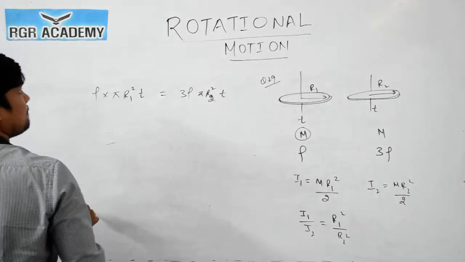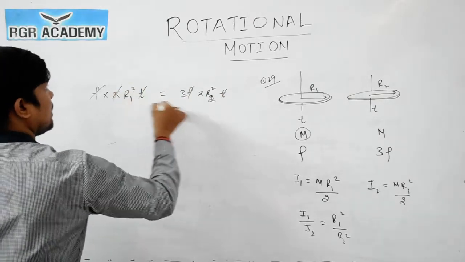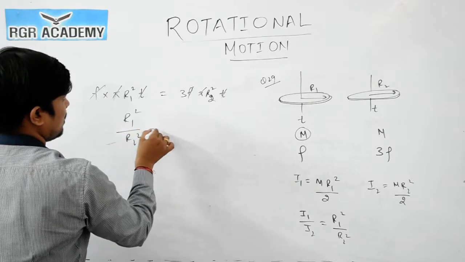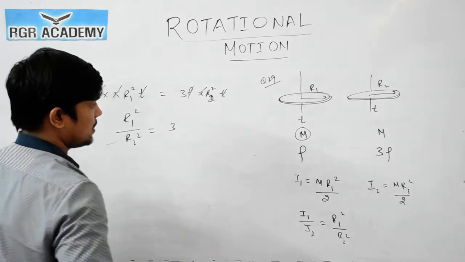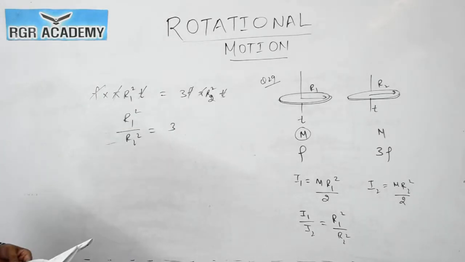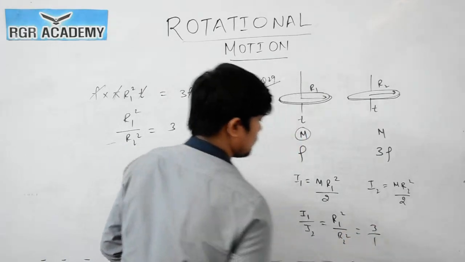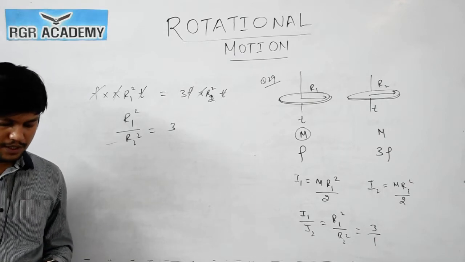Then we can say that rho and rho will cancel out, t and t will cancel out, pi will cancel out. So we can say that r1 square by r2 square will be equals to 3. r1 square by r2 square is 3. Then if you put here this value, what you will get? 3:1. So answer is 3:1. Okay, this is important.